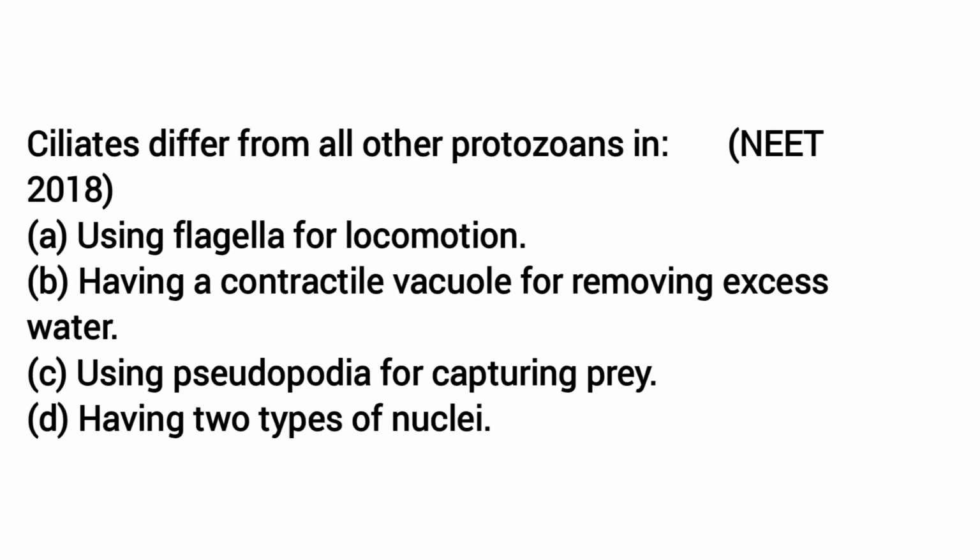Next question, ciliates differ from all other protozoans. How do ciliates differ from the other protozoans? Using flagella for locomotion? No. As the name indicates, ciliates use cilia for locomotion, not flagella. Having contractile vacuoles for removing excess water? Not really. Option C, using pseudopodia for capturing prey? No, they do not use pseudopodia. Instead, they use cilia for capturing prey. Option D, having 2 types of nuclei. Yes, ciliates differ from the other protozoans by having 2 types of nuclei, that is macronuclei and micronuclei. So the correct option is answer D.